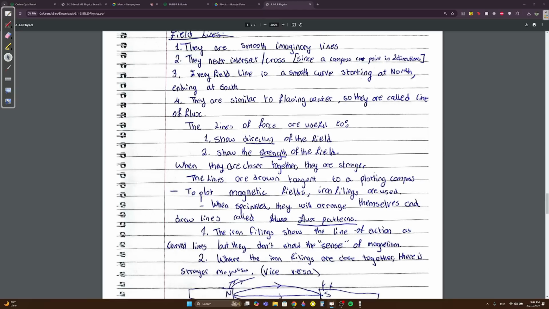How do you know when they are strong? When they are brought closer together. It's important to know that these lines of field are drawn tangent to a plotting compass. This is a question: how are they drawn? They're drawn tangent.